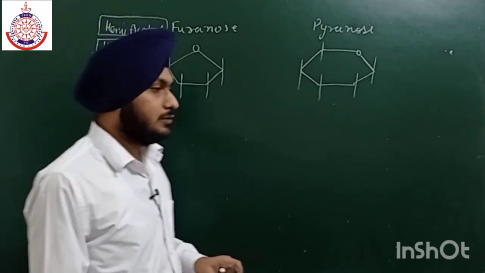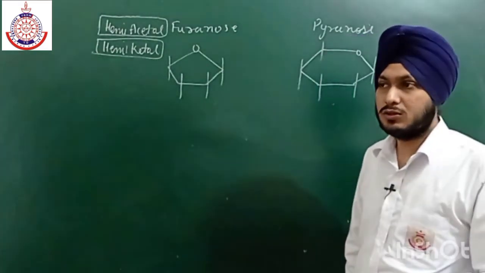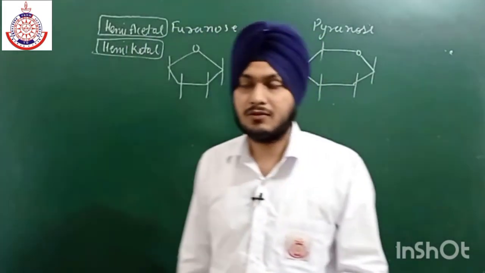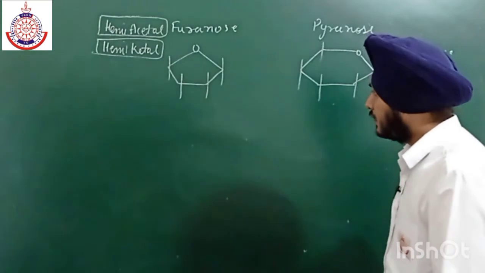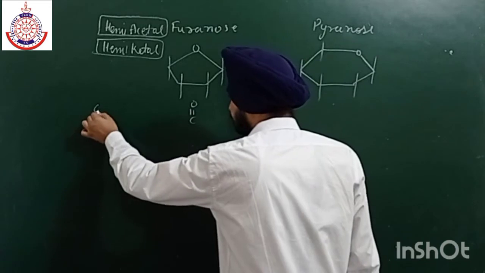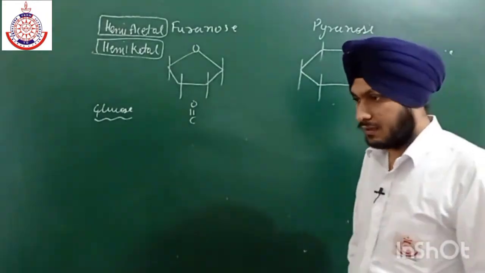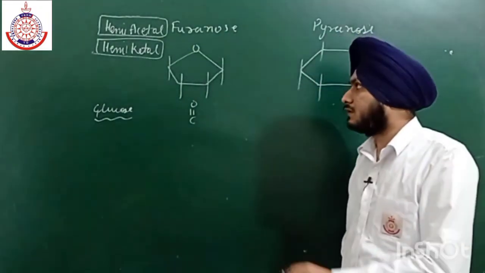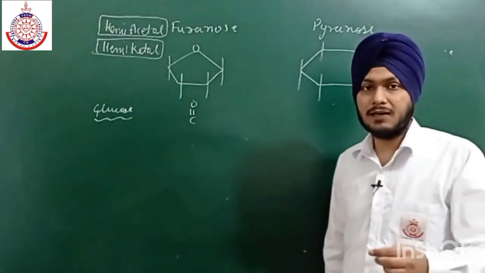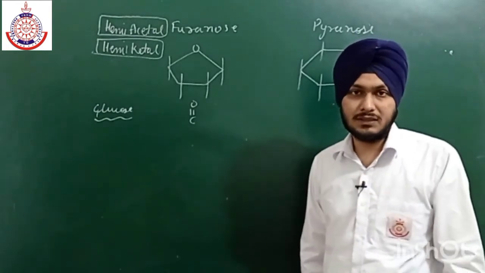Now the two forms, alpha and beta, differ in the group at the first carbon position. Firstly, let us discuss their Fischer projection, and I am talking about glucose. Monosaccharides having three carbon atoms always are present in open structure.